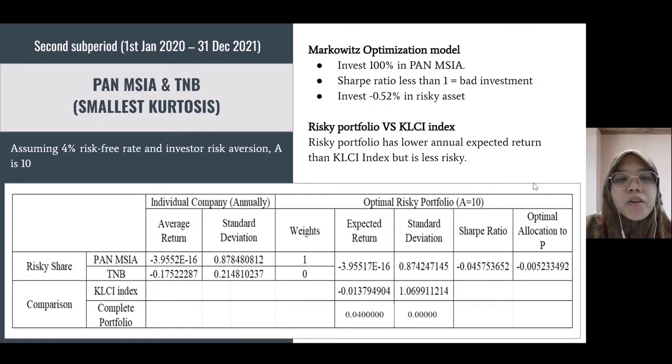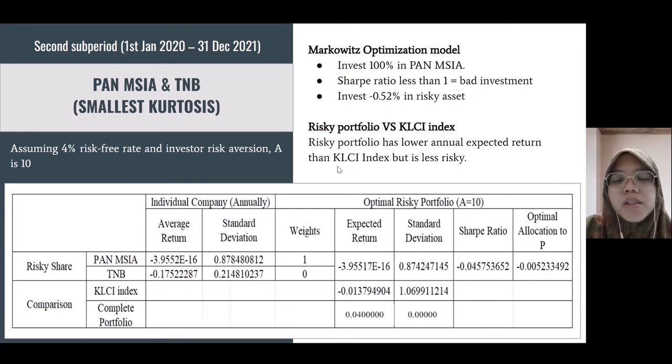Next, for the second sub-period of 2 risky shares, we choose the one with the smallest covariances, that is PAN Malaysia and TMB. So the mean-variance optimization model gives us the result to invest 100% in PAN Malaysia. We can see from this table that this risky portfolio shows that the Sharpe ratio and optimal allocation to P give us a negative value that is less than 1, and it is also actually a bad investment. Therefore, we will fully invest in the risk-free asset.